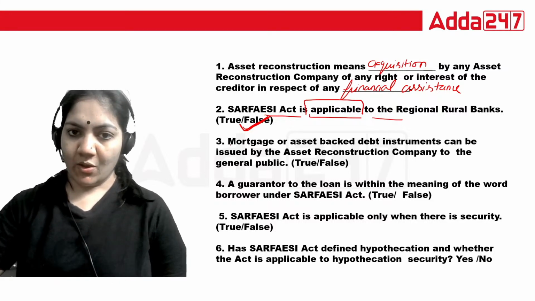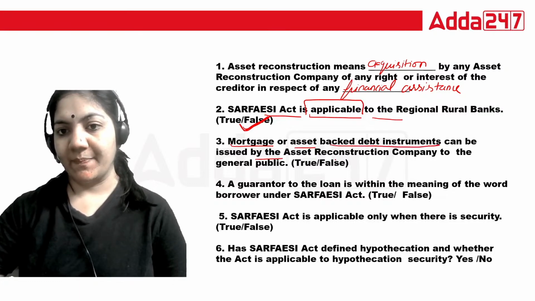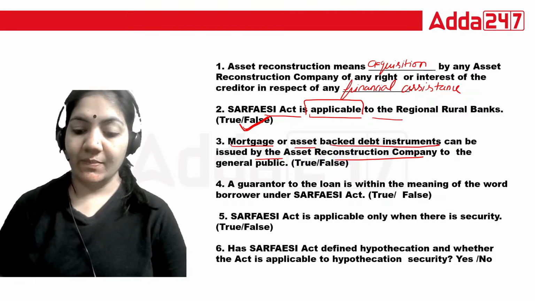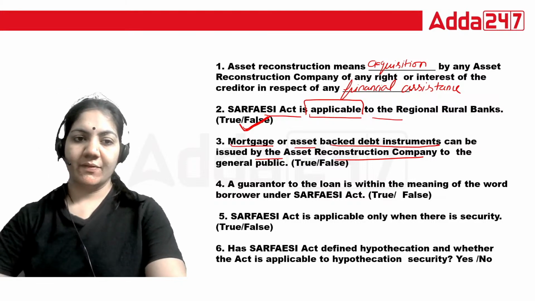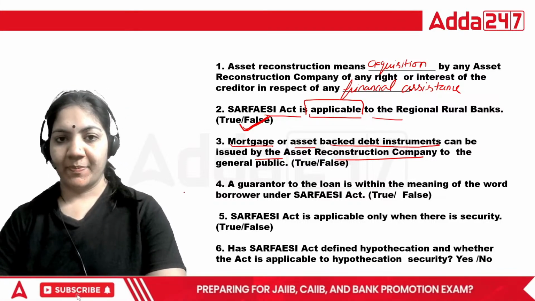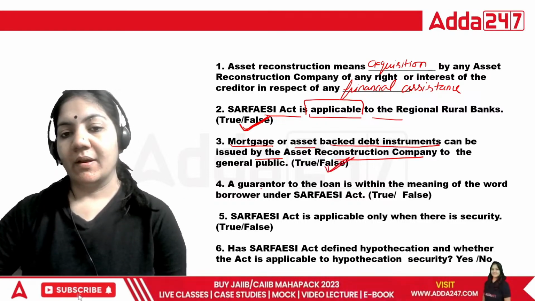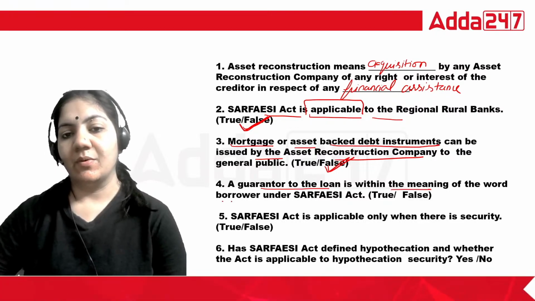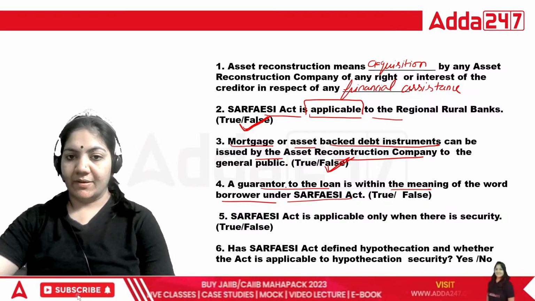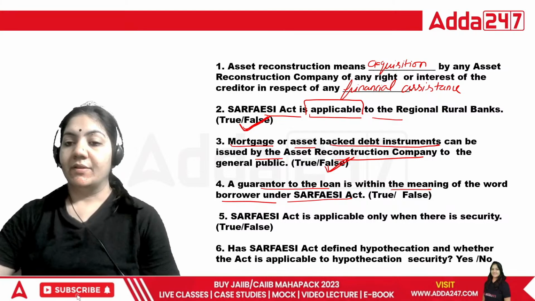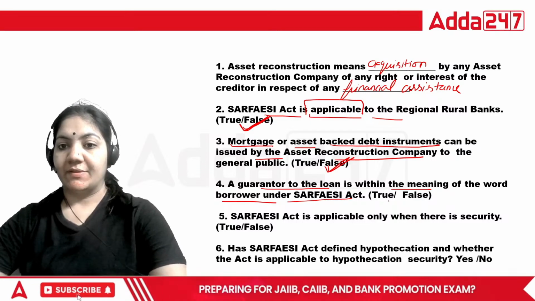Okay. Mortgage or assets backed debt instrument can be issued by ARC company to the general public. We just give it to the general public, and I don't think that the general public is involved in this one. So answer is totally false. A guarantor to the loan is within the meaning of word borrower under SARFAESI Act. That is true and false. The answer is true.